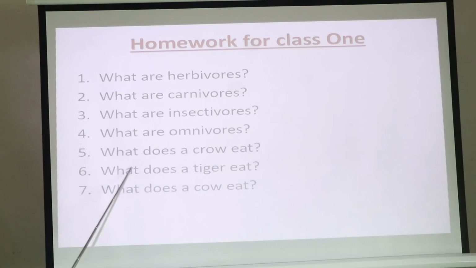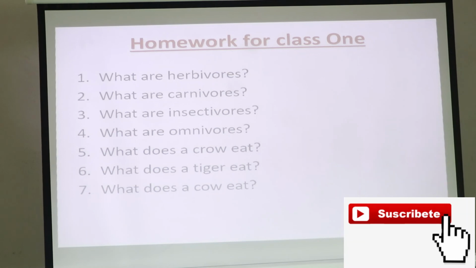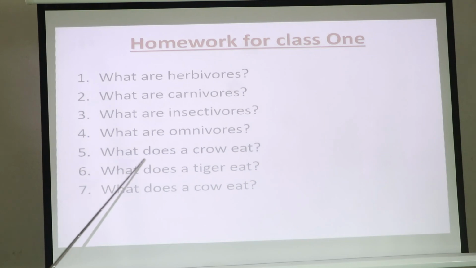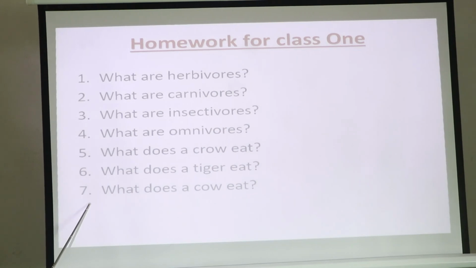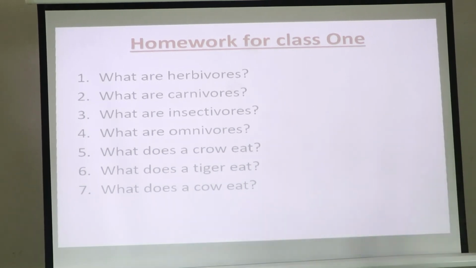And in number 5, what does a crow eat? What does it used to eat? Write down the answer. You have to write yourself. And number 6, what does a tiger eat? Do you know what a tiger eats? Write down the answer. And number 7, what does a cow eat? You have known what a cow eats, so write down your own answer. If you know, then you can write your own answer.